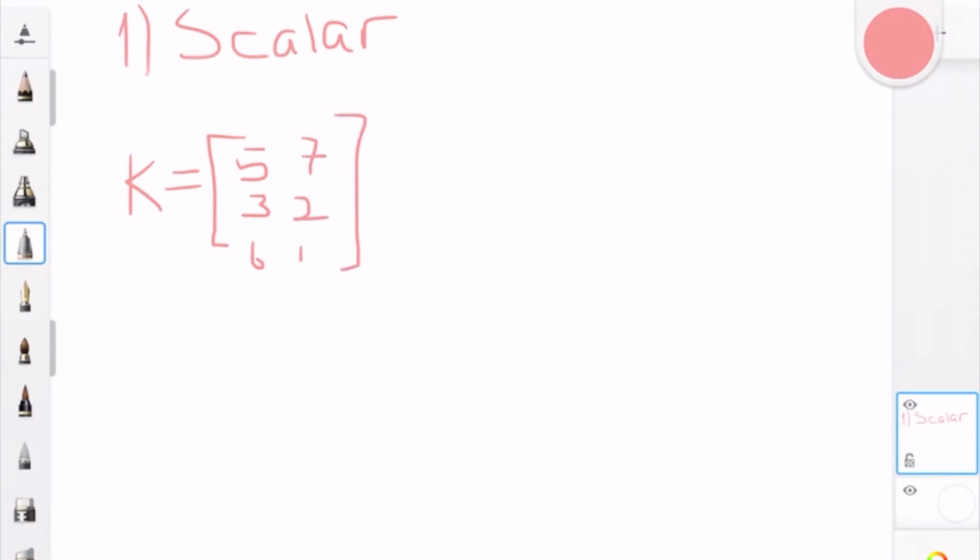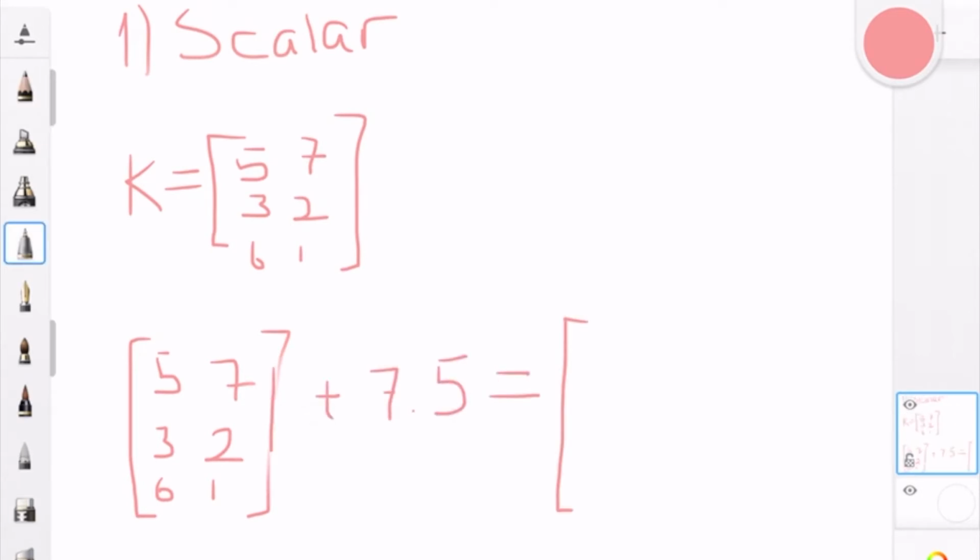Question number 1 is K plus 7.5. Here, K is our matrix and 7.5 is our scalar. Let me write the question for you. Now we want to add 7.5 to every element in the matrix K.